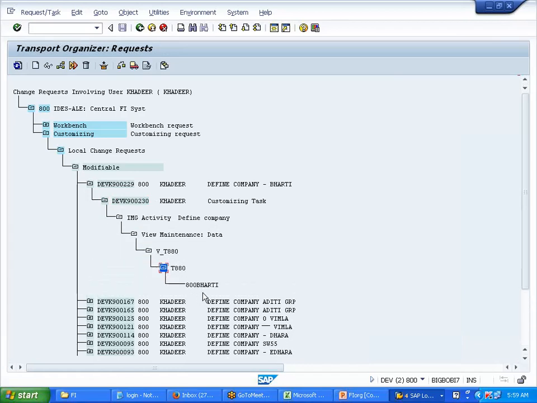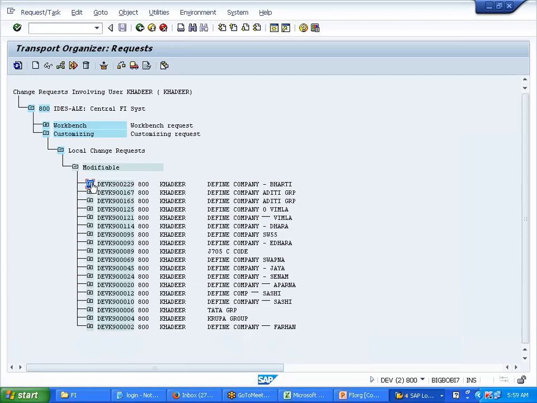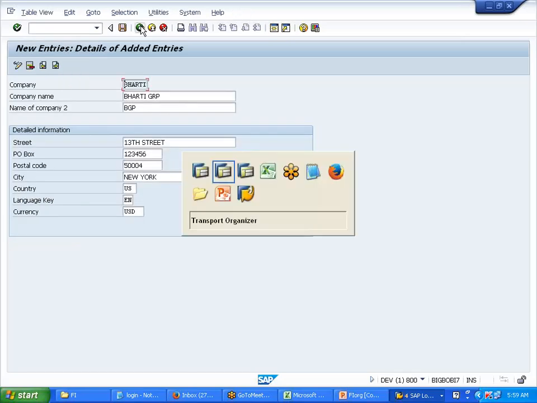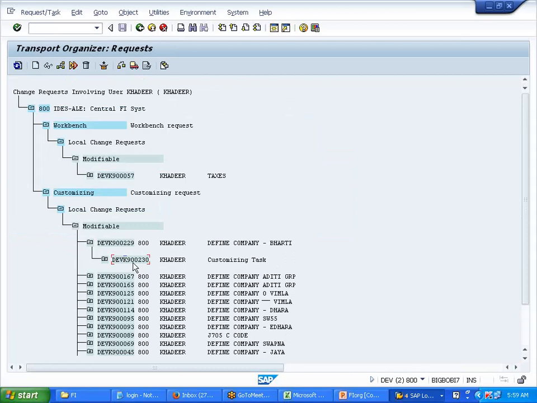Under this table name, Bharti, the key field, is what has been loaded. Again, we have to select only the subtask, correct? You just need to keep the cursor here, just say release. That's it, it'll go.